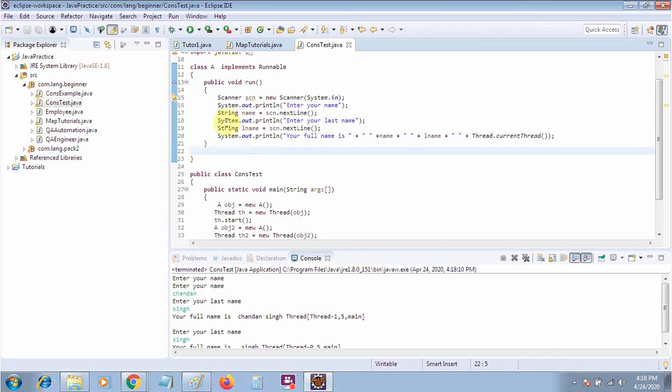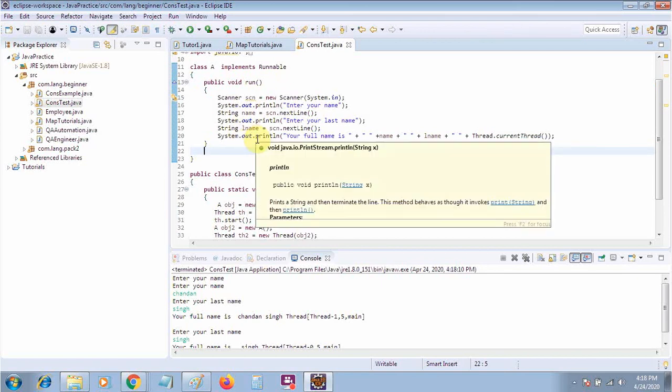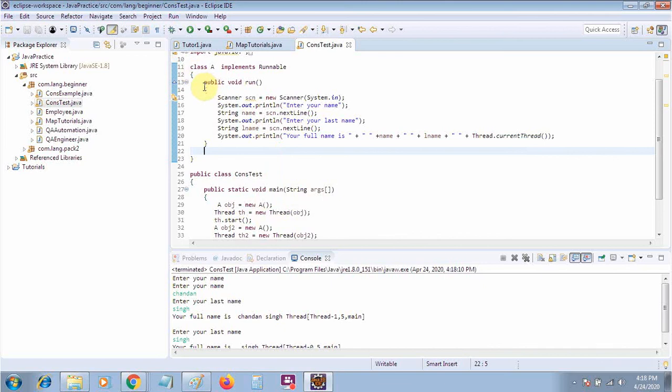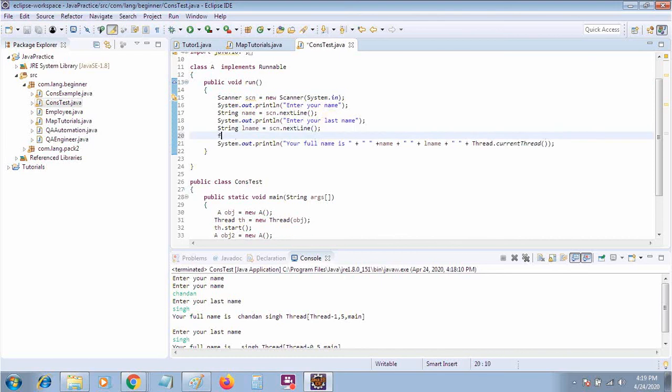There is a keyword known as synchronized. If you use it, your threads become synchronized, meaning one thread will start first and then the second thread will start. For example, I'm entering here a loop: for I is equal to 0, I is less than 100, I plus plus.